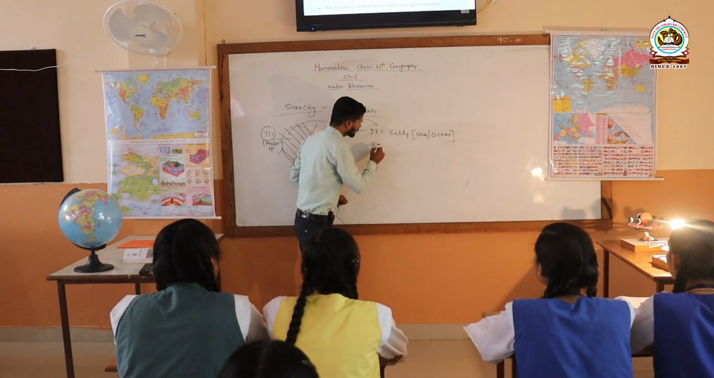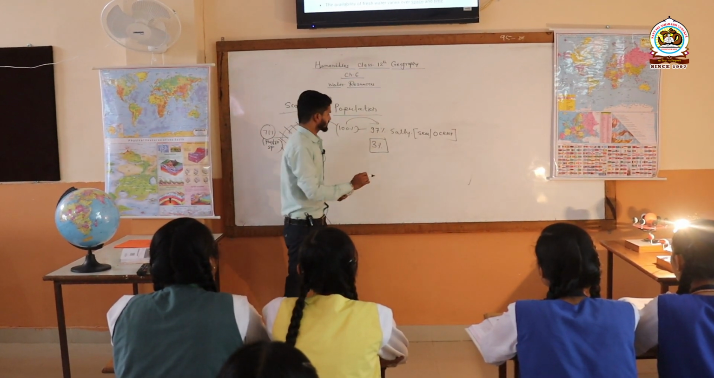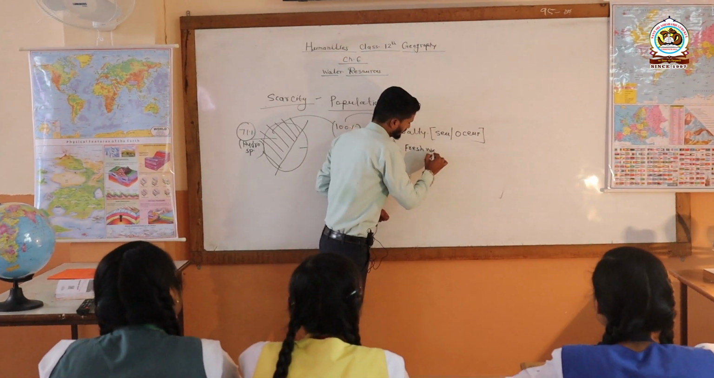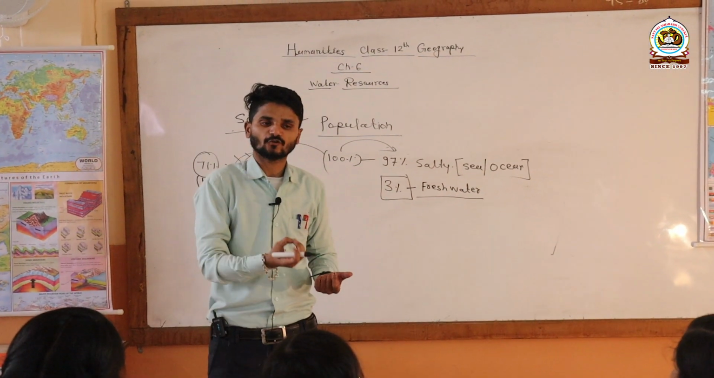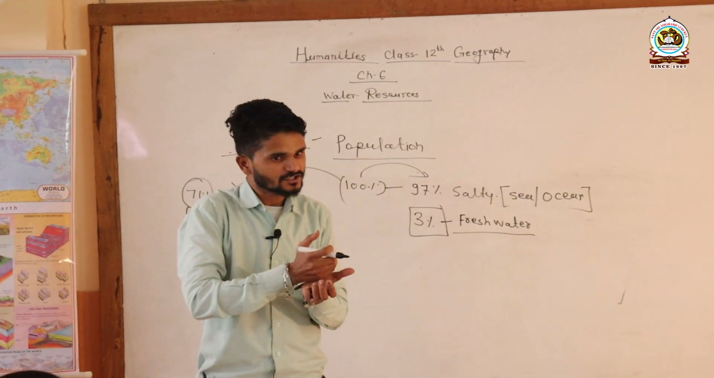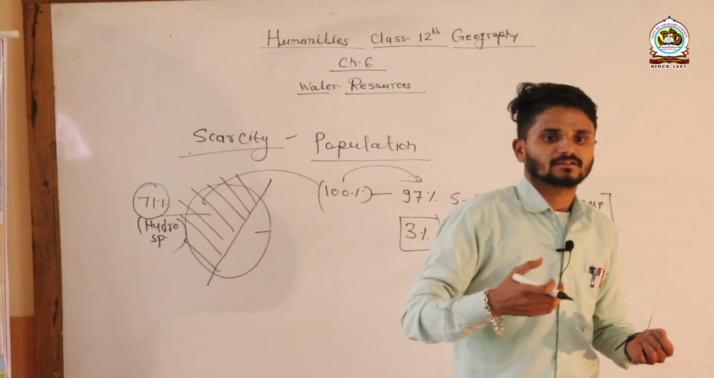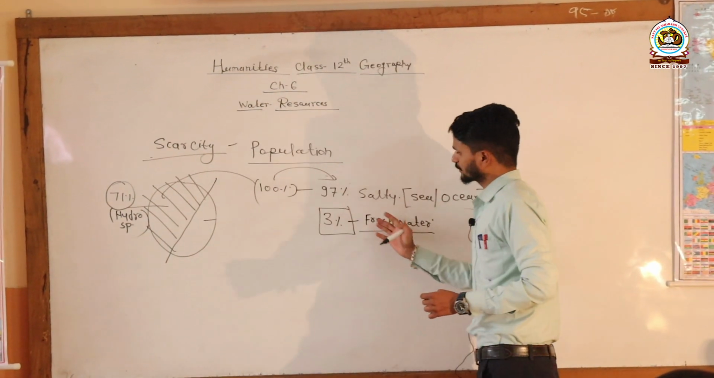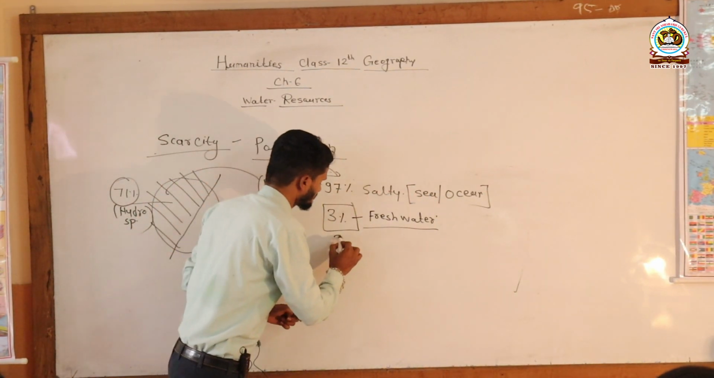Now only 3% water is there, which we can consider as what? Fresh water. We already understood, fresh water means what? The water which is suitable, which is useful, which can be used by human beings. The water which is beneficial for human beings. Now, fresh water, we already know the percentage of fresh water is 3%, and out of these 3%,